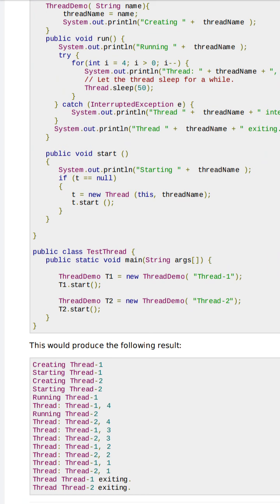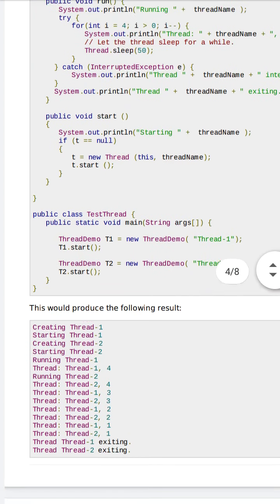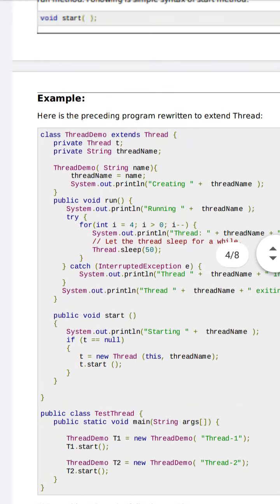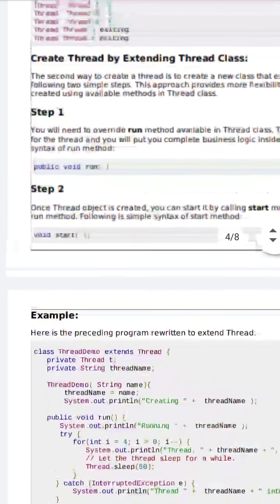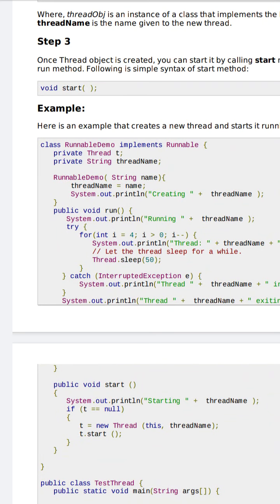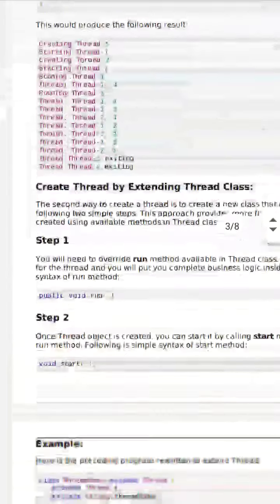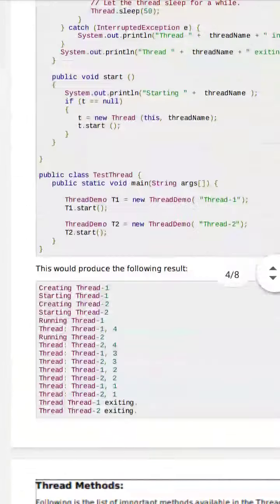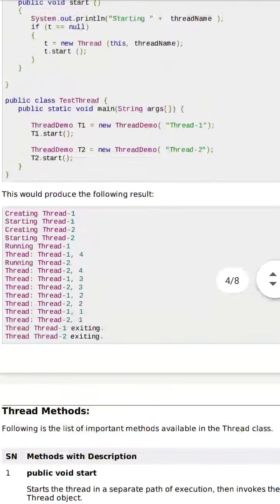Same thing: this one is through extending the Thread class, and the earlier one was implementing the Runnable interface.